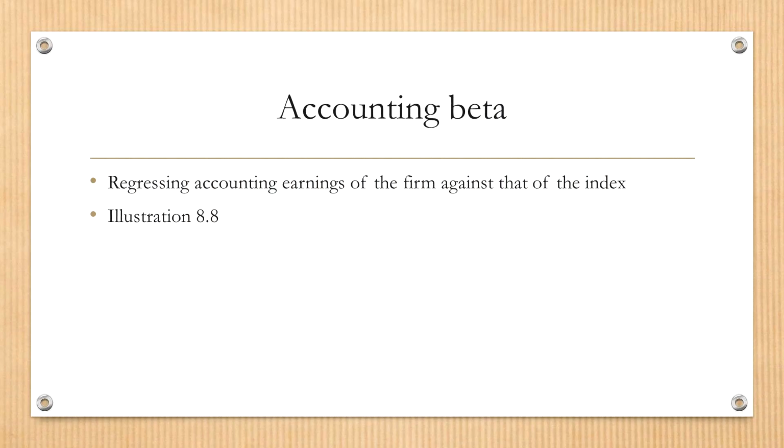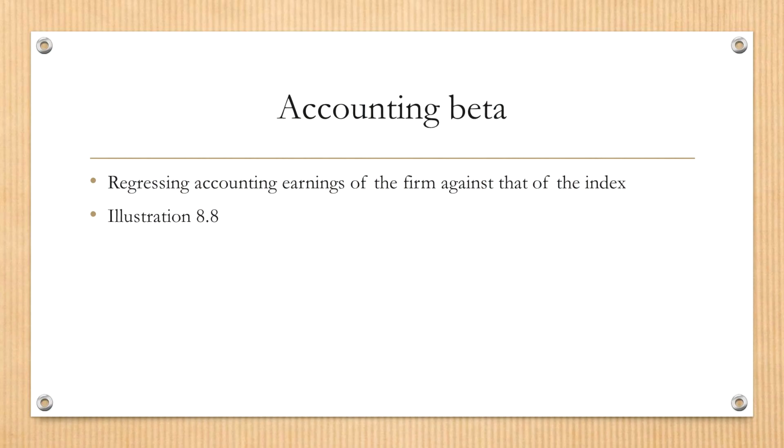What you want to explore is the relationship between variation in market return and the variation of accounting performance in that company. So this method once again touches the fundamentals of the company. It can be a really good method, and illustration 8.8 showed you the details of getting the accounting beta estimation.